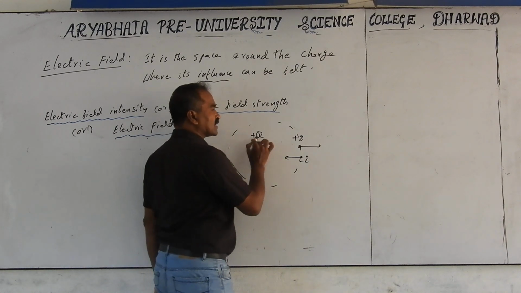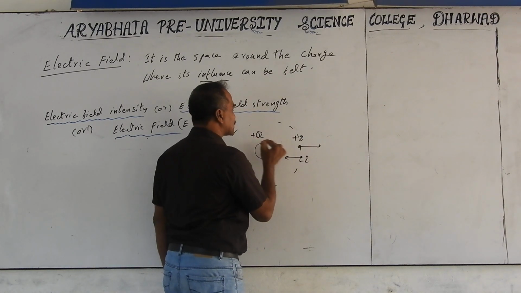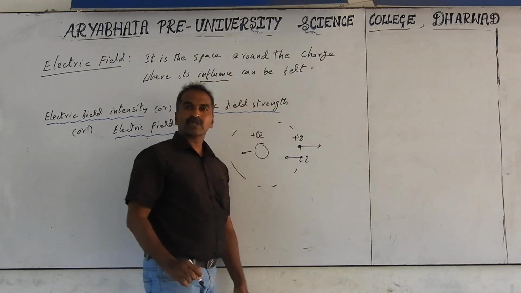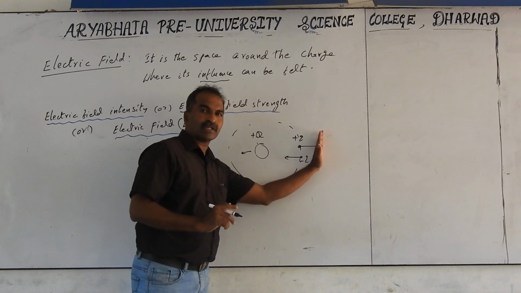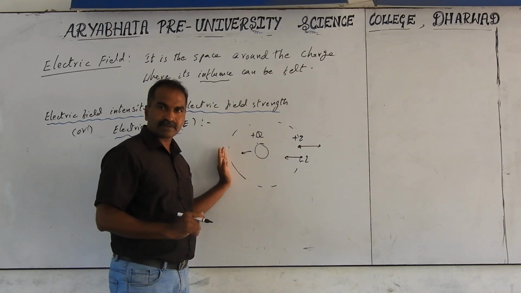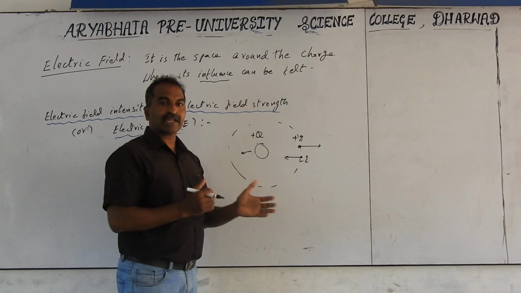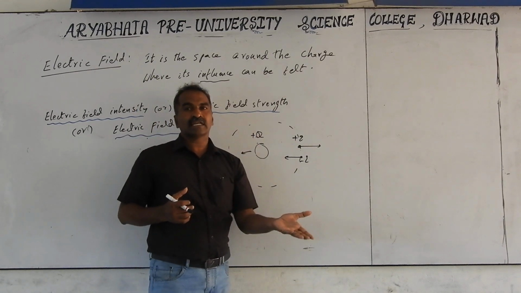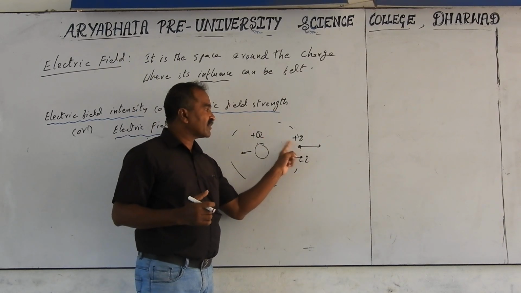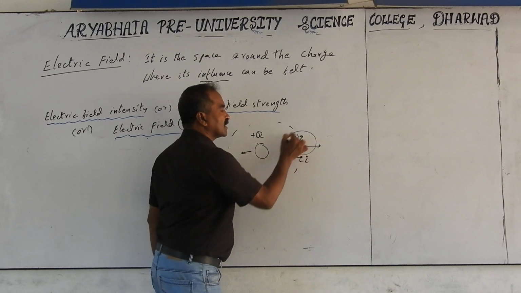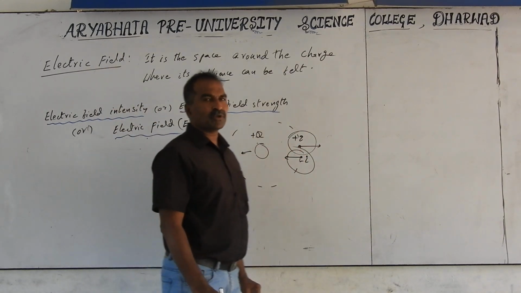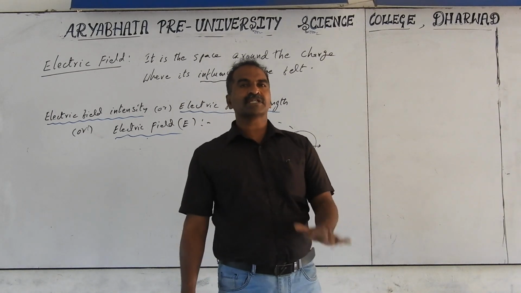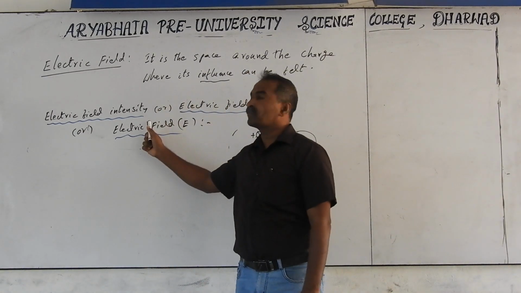So if capital Q is repelling the small q, the small q also repels capital Q away. According to Newton's third law, force is action and reaction. If this is exerting an action on this, this also exerts the reaction force on it. That means action and reaction forces are acting. Each one is exerting force on the other, influencing other charges. That means every charge has a space around it where it can influence other charges, and that itself is called an electric field.